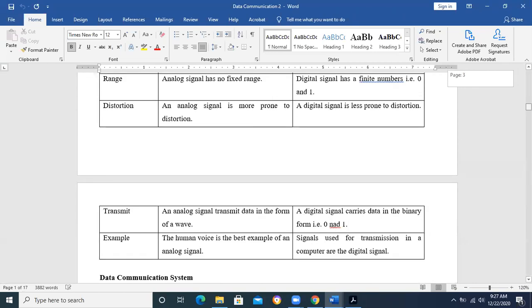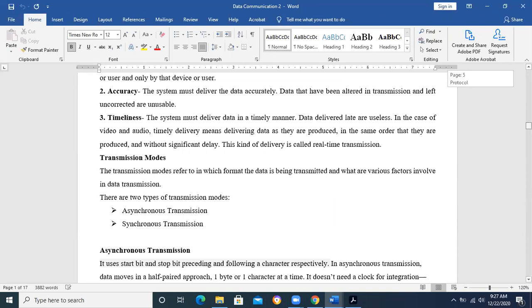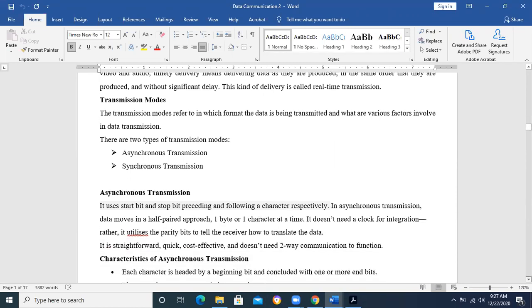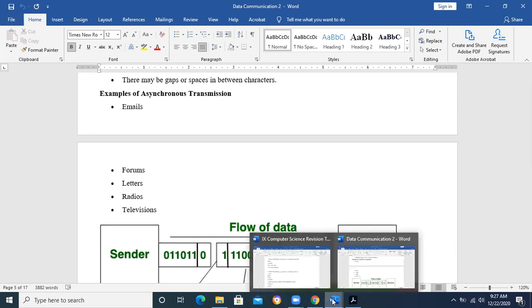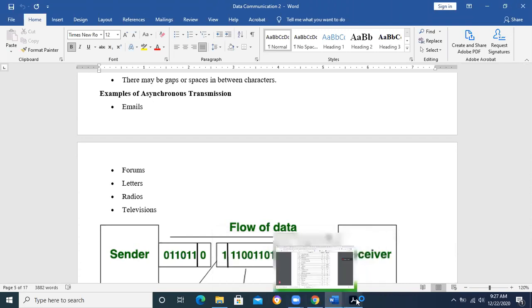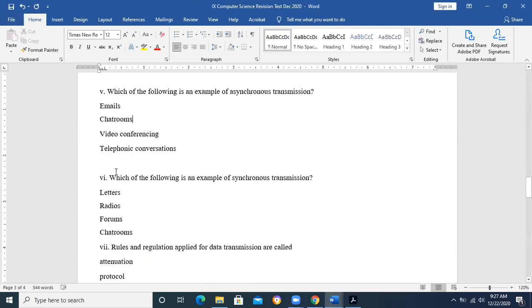We had also written about the synchronous and asynchronous transmission modes and their examples. Examples of asynchronous transmission: email, forums, letter, radios. Similarly, we had written examples of synchronous transmission. Emails, okay. The rest are examples of synchronous transmission.